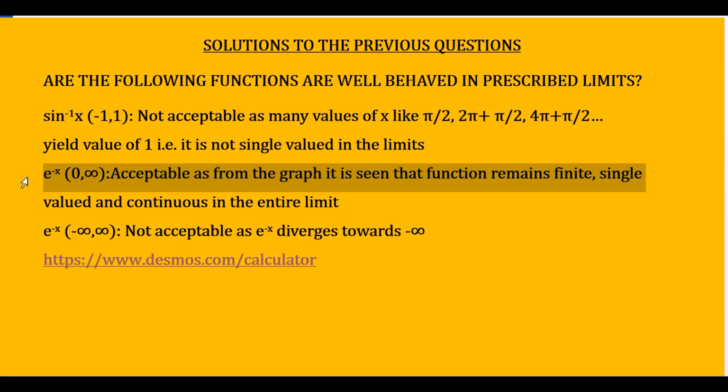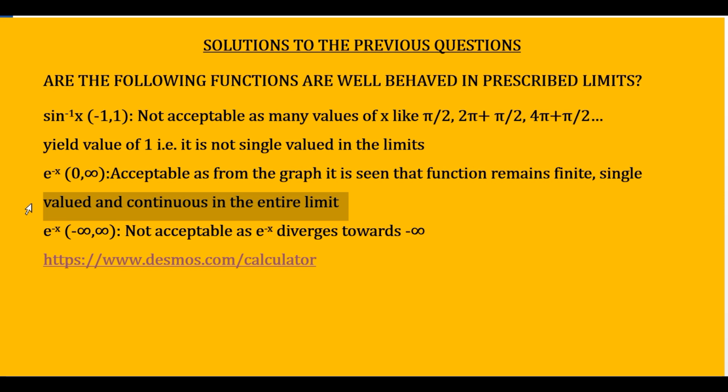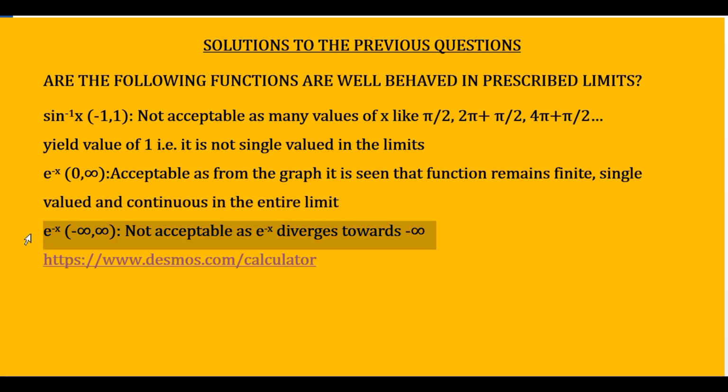Let us take the second one, e raised to minus x in the limits 0 to infinity. I will say that this is an acceptable wave function as it remains finite, single valued and continuous in the entire limit that has been provided to us. Now let me first go to function number 3, and then I will explain both of them together. In the third function, the function is the same, e raised to minus x, but I have changed the limits, and then my answer is that this function is not acceptable as e raised to minus x diverges towards minus infinity.